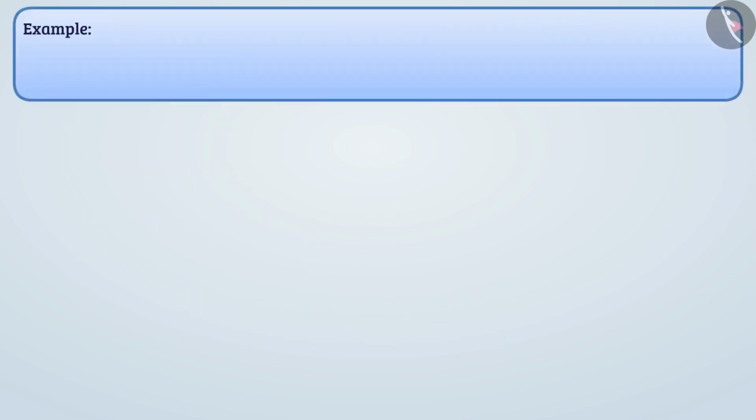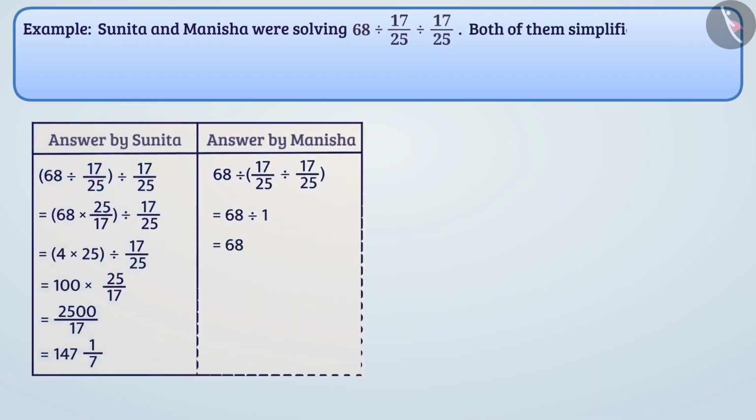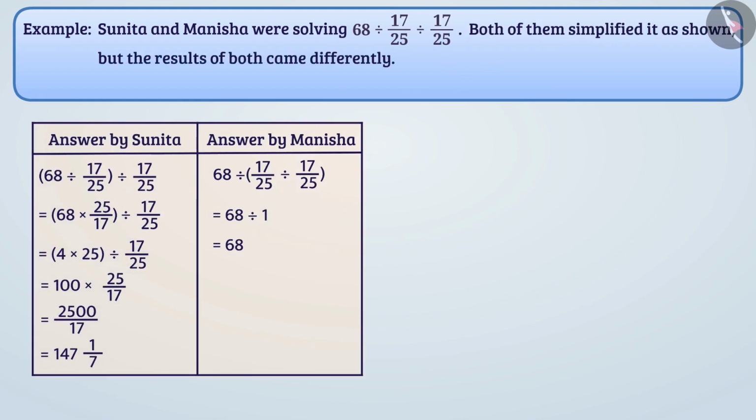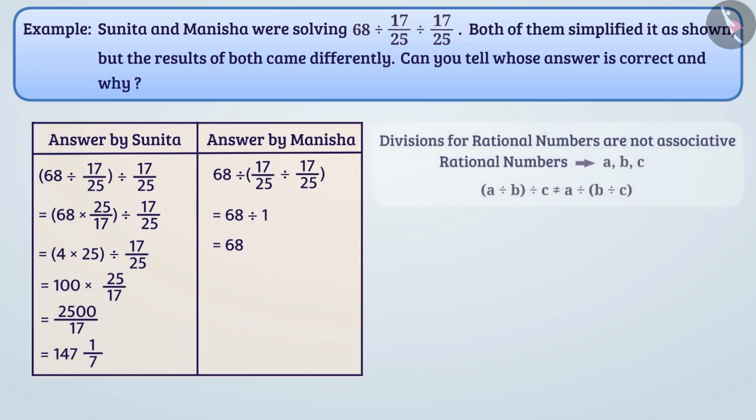Next example. Sunita and Manisha were solving 68 divided by 17 by 25 divided by 17 by 25. Both of them simplified it as shown, but the results of both came out differently. Can you tell whose answer is correct and why? Division for rational numbers is not associative.